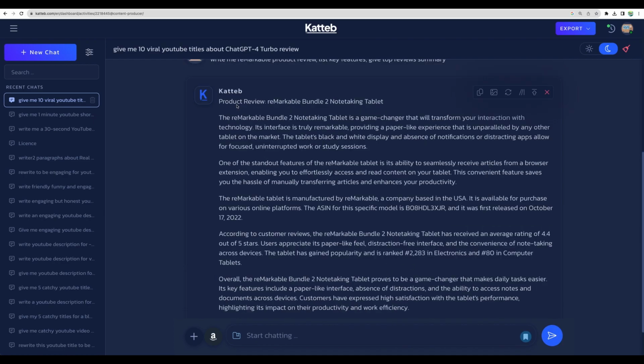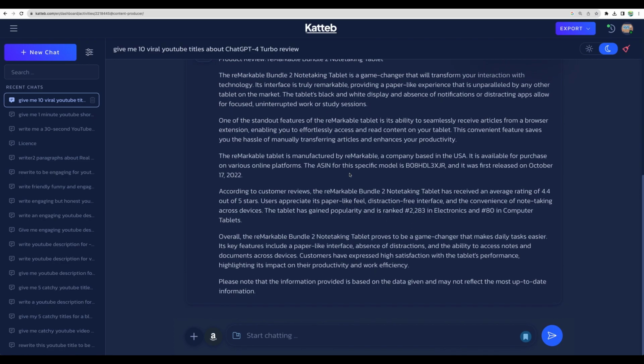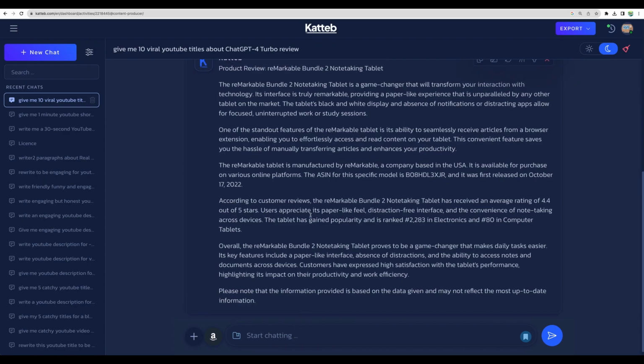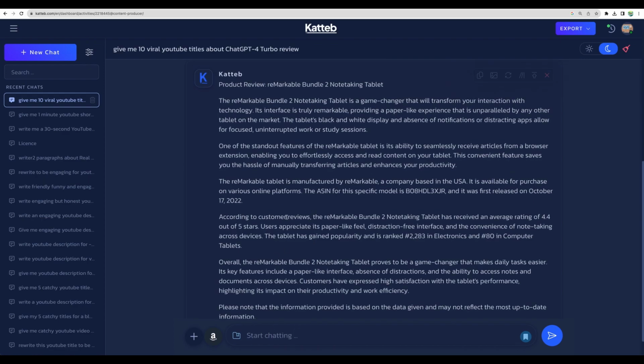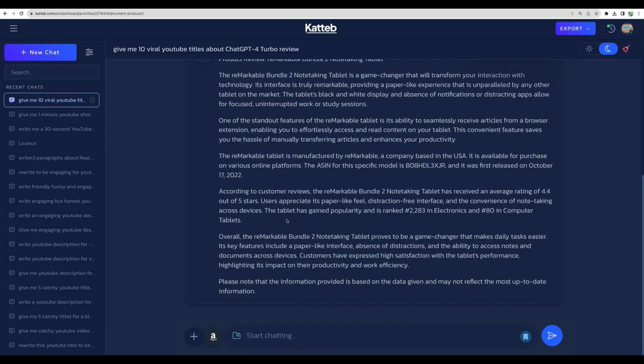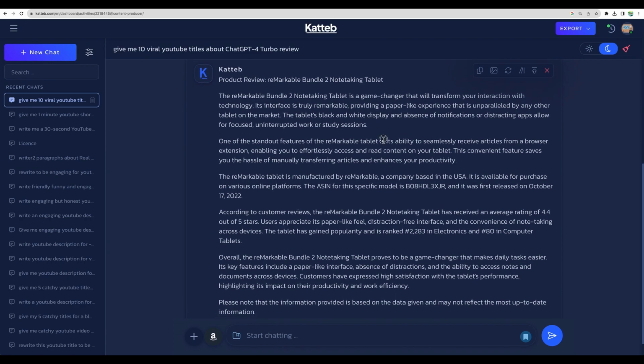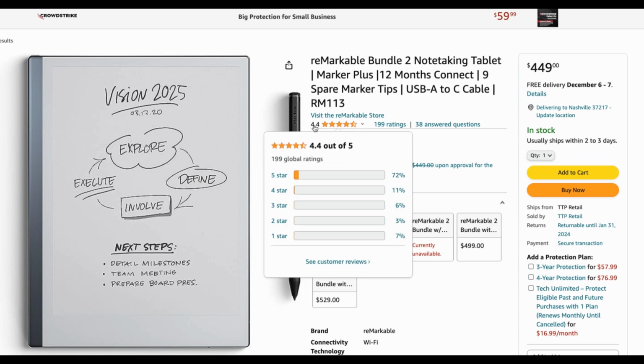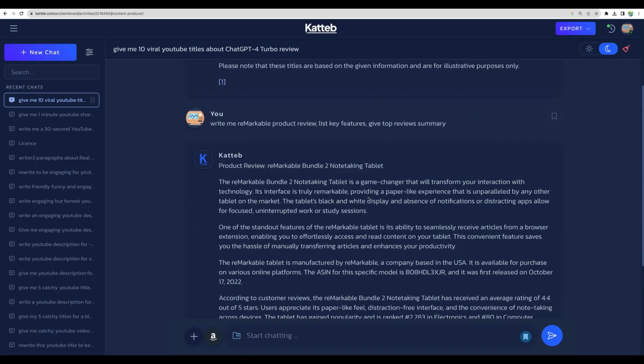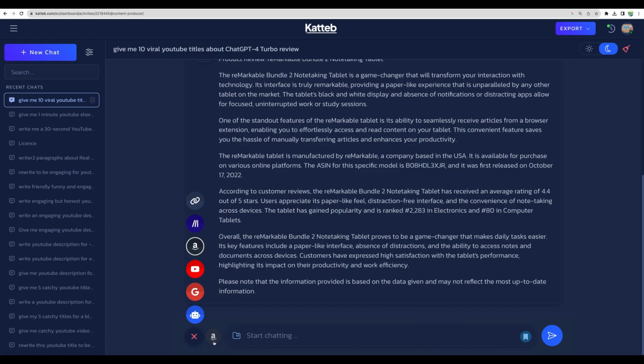And here it is, our review summary. Of course, you would probably not write your articles inside a chat feature. However, you can write some short form content. And here, the information seems to be correct. For example, we can see customer review summary, an average rating 4.4. Yep, and here it is, 4.4 rating. So the chat is actually very nice, and it is great that you can add additional data sources.